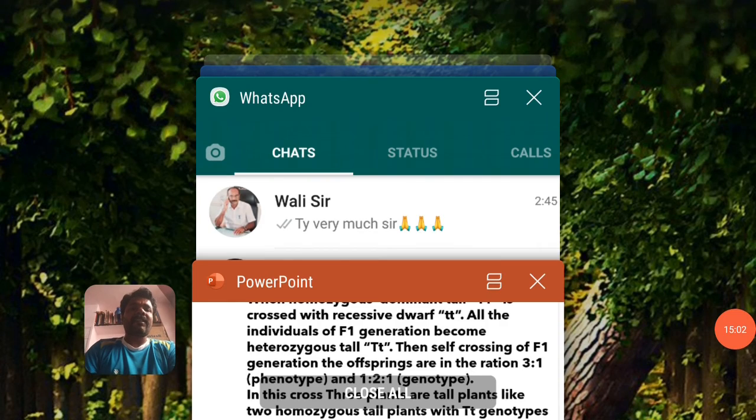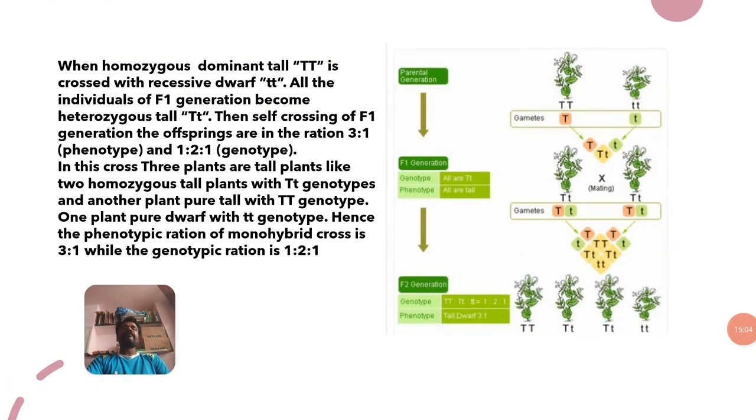This is the phenotypic and genotypic ratio of the law of segregation, or the first law of Mendel. Actually, the first law is the law of dominance, and after that segregation. Somewhere it is mentioned like that, but as per Mendel, the first law is the law of segregation, right? So I hope you understand this law of segregation and also the law of dominance, because you have already studied this genetics in the 5th semester.